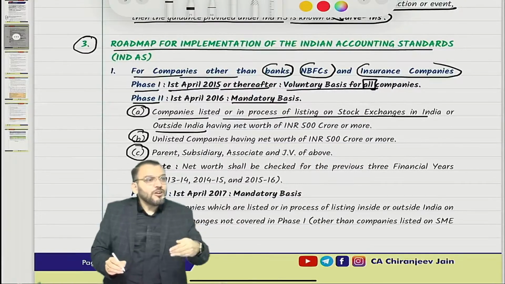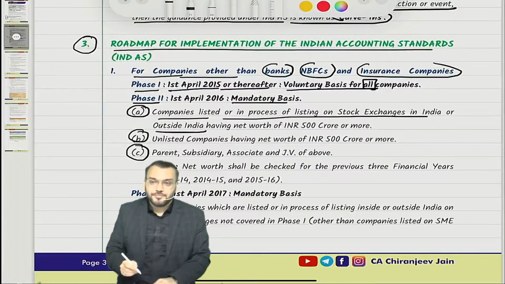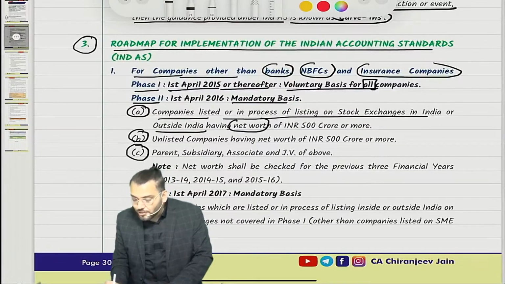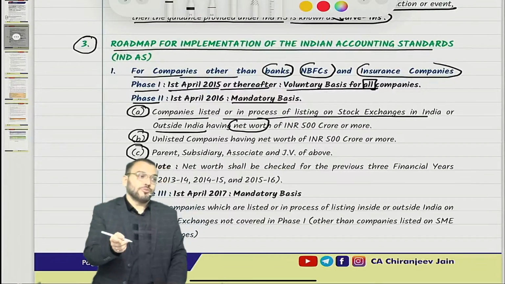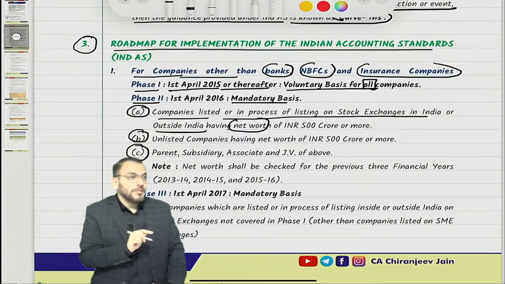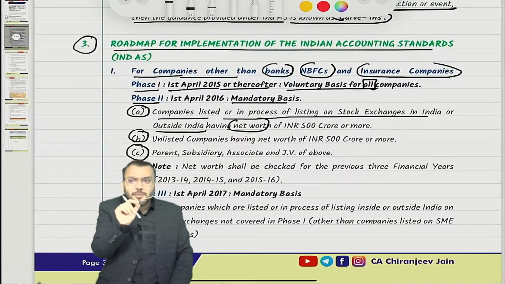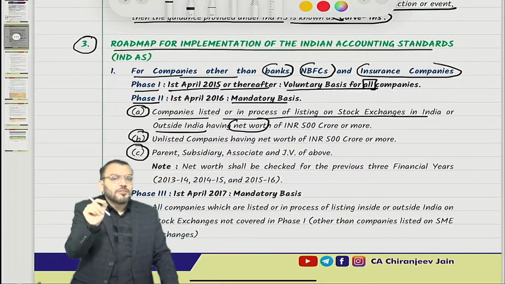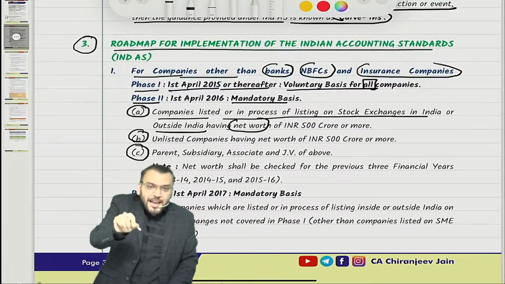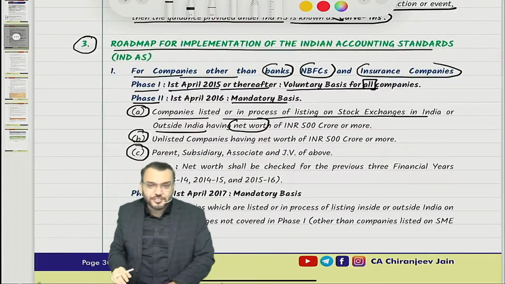Any company which is already listed or in the process of listing, having a net worth of rupees 500 crore or more. Means any listed company, or company in the process of listing, having a net worth of rupees 500 crore or more, for that Ind AS will be applicable from 1st April 2016 on a mandatory basis.